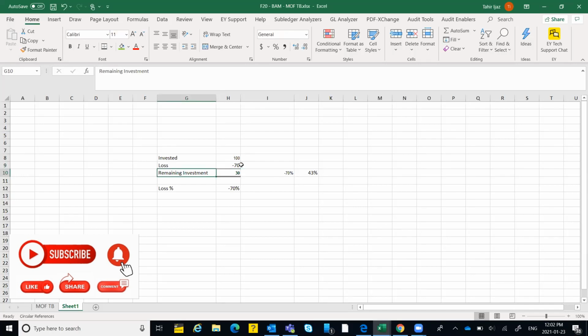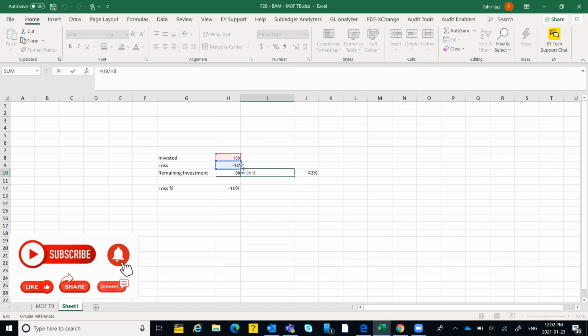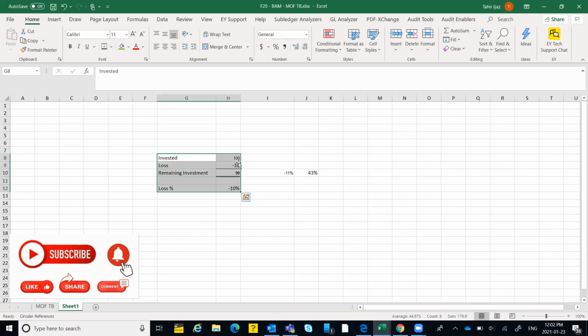That's a relative percentage. What I'm trying to say here is you got the concept. If I'm losing 10%, just the $10, it's not like I need to make a 10% gain on it. I have to make more than 10%, equal to 11%. So I have to make at least 11% gain to reach that level. The idea is, if you lose 10%, you don't have to earn 10%. You have to earn more than that in order to get back to your original position. So be careful with what you invest and don't try to lose money on that. A 10% loss does not mean that you will earn 10% more to get back to the original position.